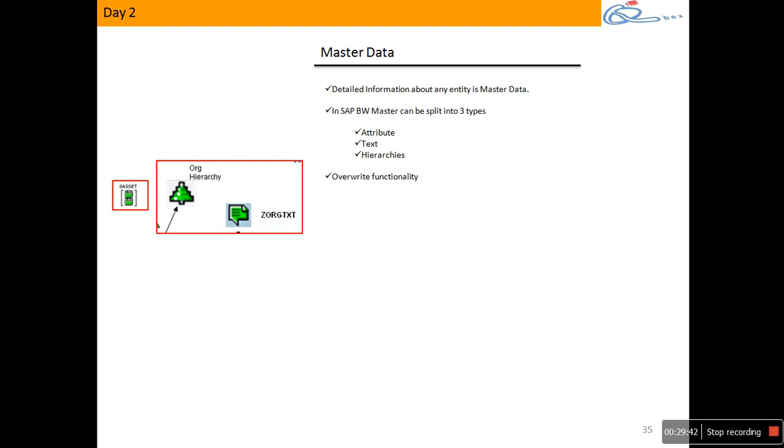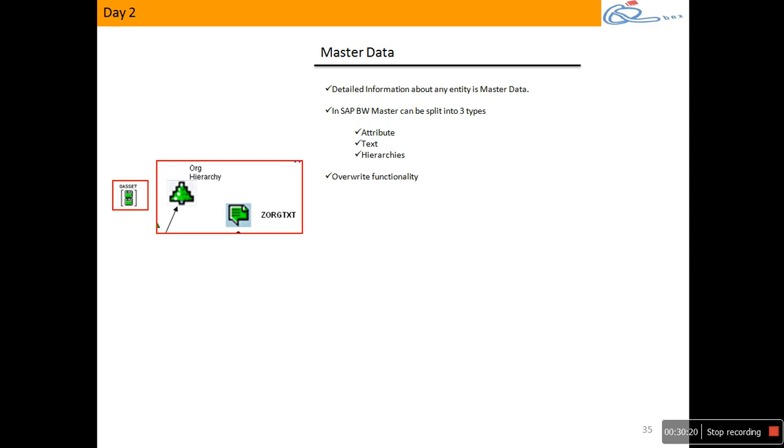Instead of storing all the master data as a single table, where I'll have redundancy of data, where the database becomes denormalized, I am splitting each master data into three types here. Attribute data into separate table, text data into separate table, hierarchy data into separate table. Now the question is, what is attribute, what is text, what is hierarchy data? When I say attributes, it's all about properties. Say you are trying to build master data for customers. All the properties of customer is what we refer to as customer attribute data, customer master attribute data.